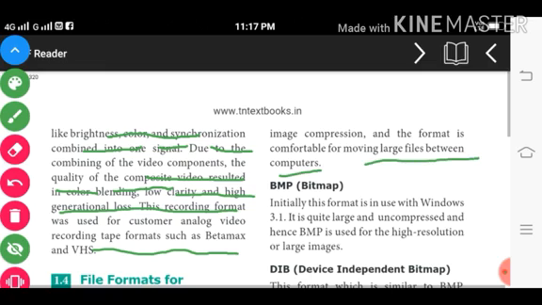The bitmap, BMP, means bitmap. Initially, this format was in use with Windows 3.1. It is quite large and uncompressed, and hence BMP is used for high resolution and large images.